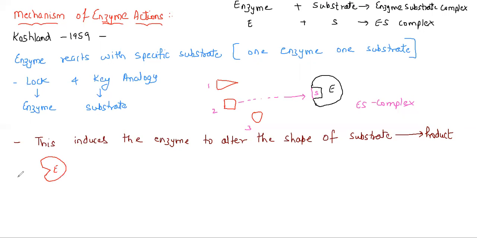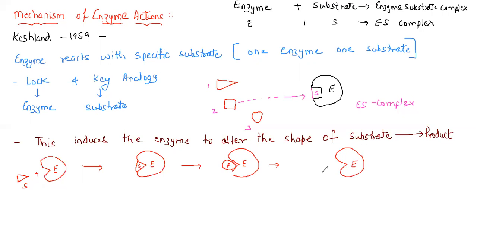Okay. This is the substrate. So enzyme and substrate will react together. And it is going to form what? It will be forming the enzyme substrate complex. Now the enzyme will change the shape of the substrate so that it gets converted into product. So here the shape, let's take, becomes like this. Now this is the product. So the enzyme will remain as it is. There will be nothing happening to the enzyme because the enzyme remains unchanged.